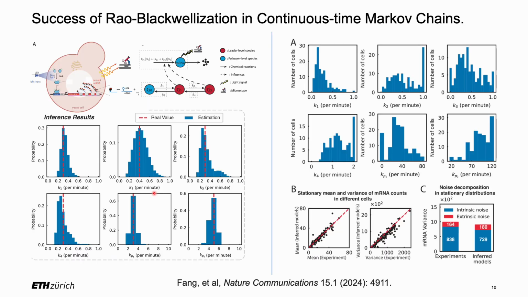Here are the results from our recent Nature Communication paper, which shows the good performance of Rao-Blackwellization in continuous time Markov chain and its application to investigate noise decomposition in a yeast cell population.